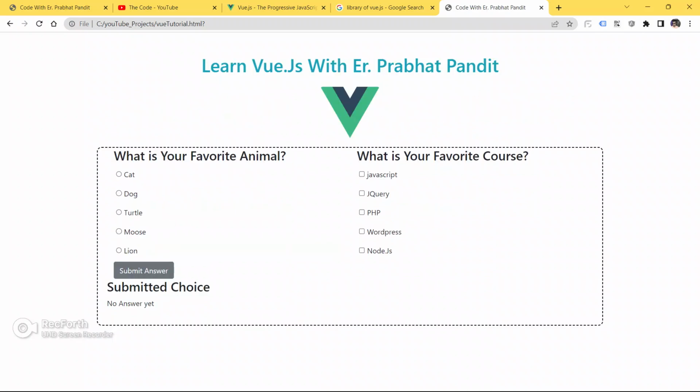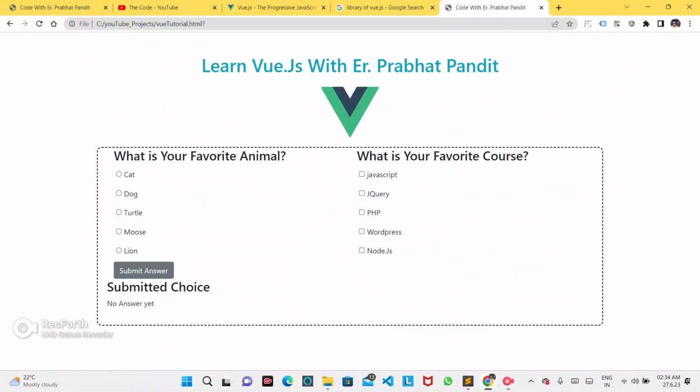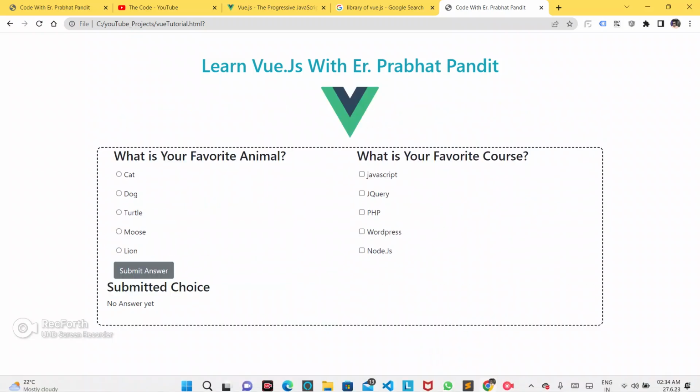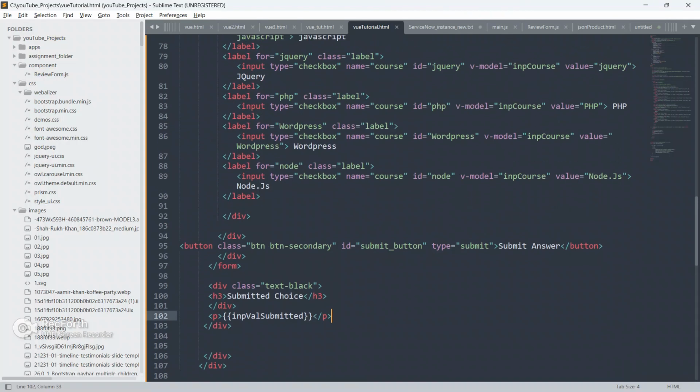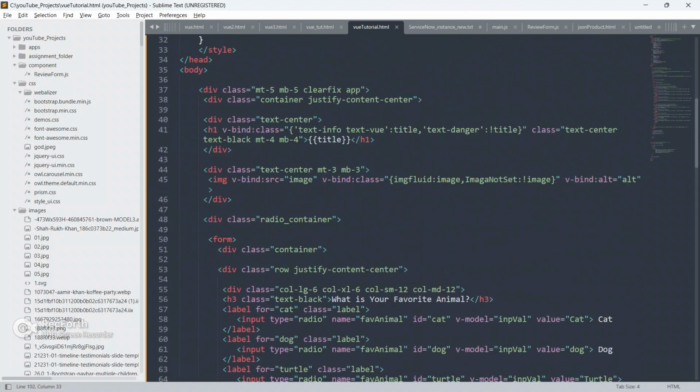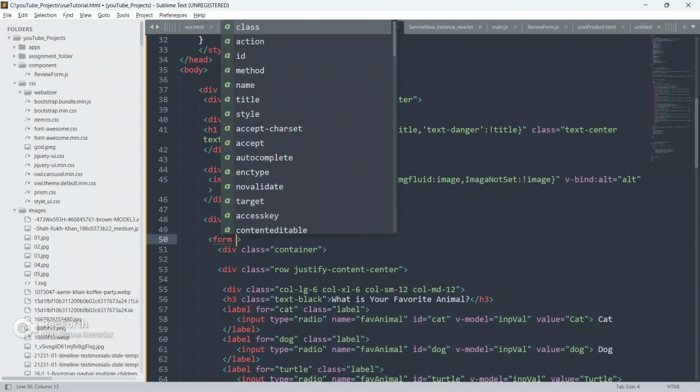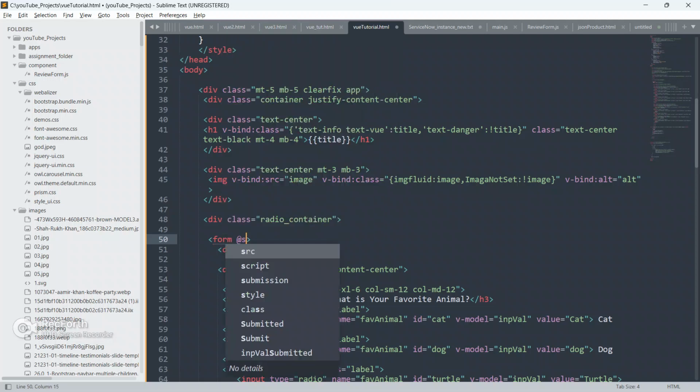See, whenever we are submitting the form, the page is being refreshed. So how do we prevent this from happening? view.js has very awesome and dynamic properties to prevent this.